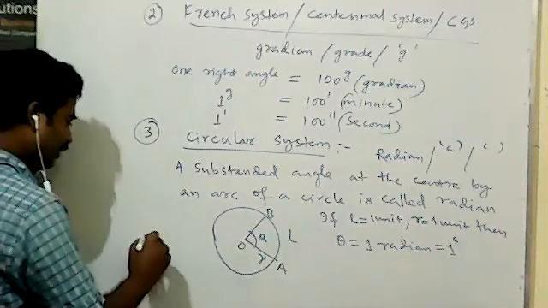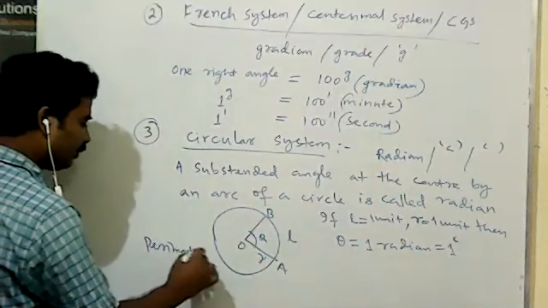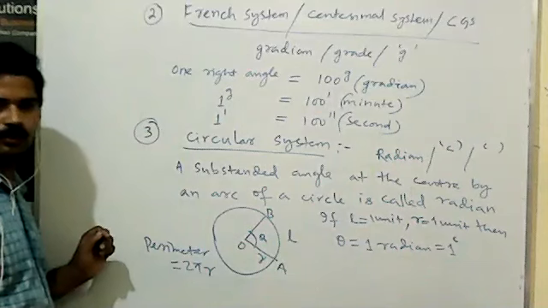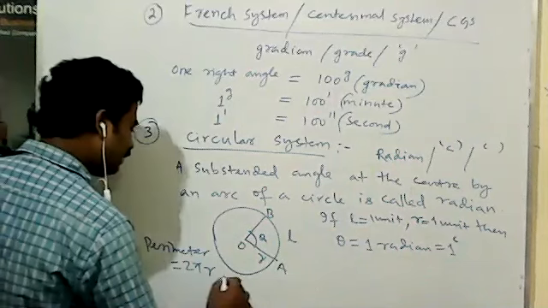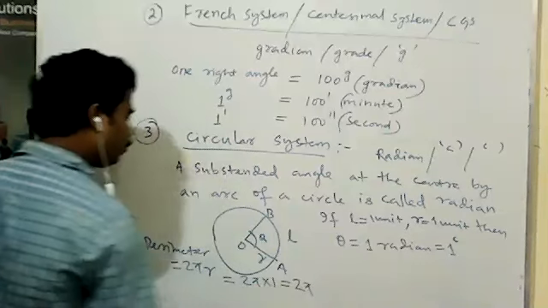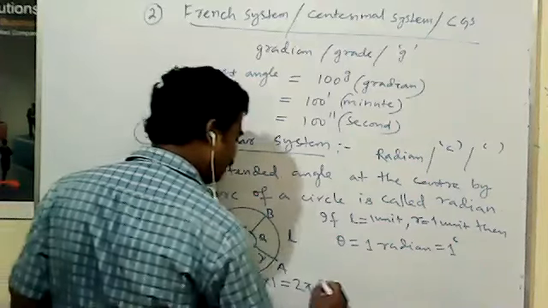Here, you know that the perimeter is equal to 2 pi r. Here r is equal to 1, means 2 pi into 1, that is 2 pi. 2 pi means that is radian.